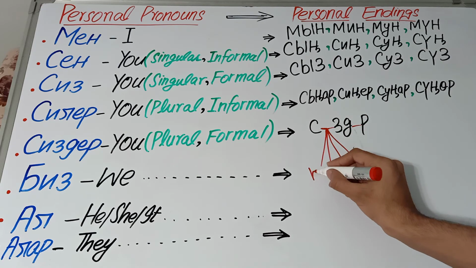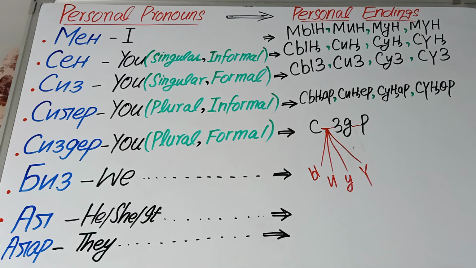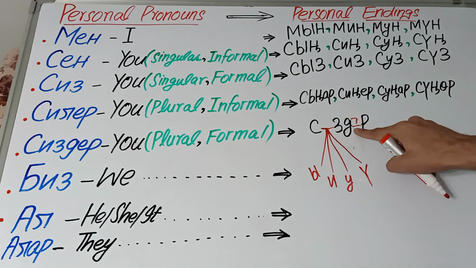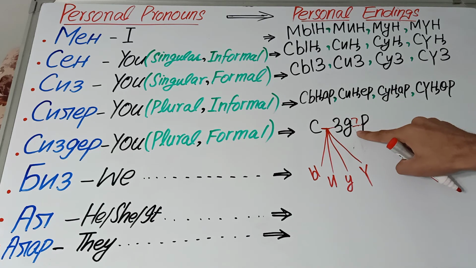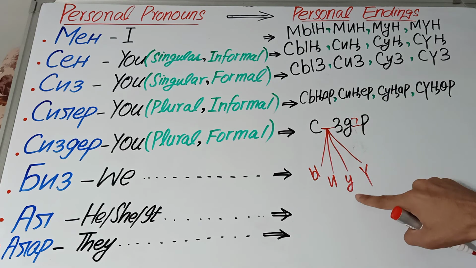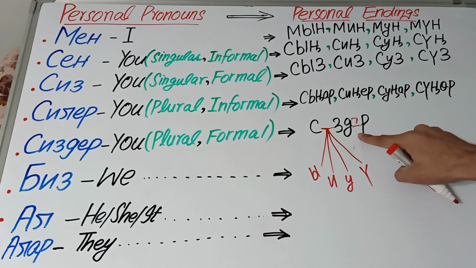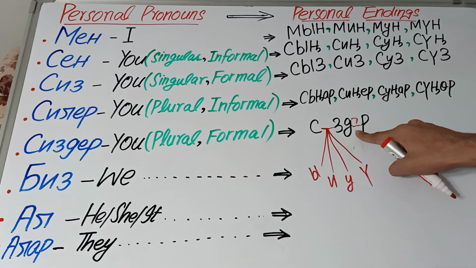The first vowels are u, e, u and u, and the next vowel we will put here according to the vowel harmony. If we put this vowel here, then here will be a. If we put e here, then here will be a. If we put u here, then here will be a. And if we put u here, then here will be e.